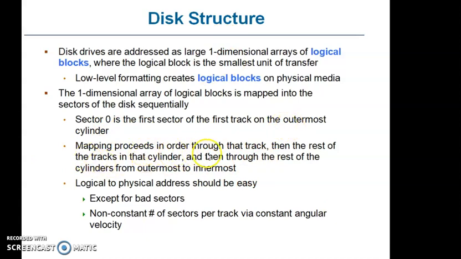Mapping proceeds in order through the track, then the rest of the tracks in that cylinder, and then through the rest of the cylinders from outermost to innermost. That is, we are mapping from outermost to innermost here. Outermost is sector 0. Logical to physical address should be easy, except for bad sectors. Whenever sectors are corrupted, we call them bad sectors. Non-constant number of sectors per track via constant angular velocity is called CAV.